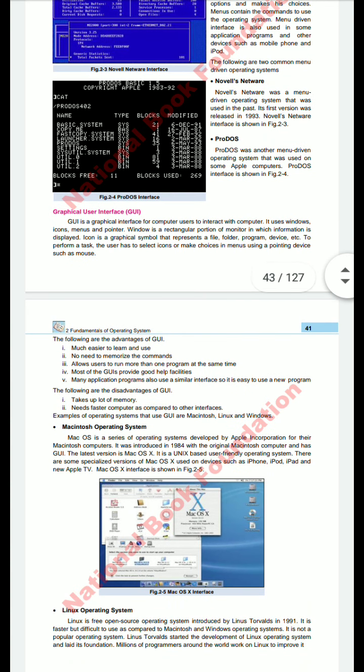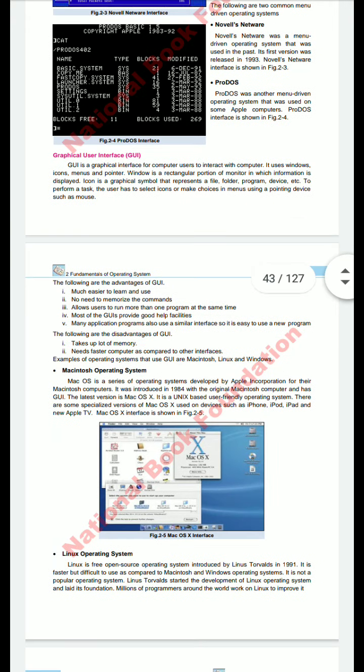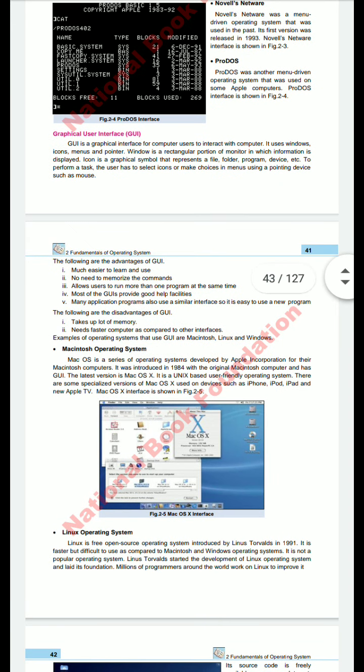Next is ProDOS. ProDOS was another menu-driven operating system that was used on some Apple computers. The ProDOS interface is shown in figure number 2.4. Last one is GUI, that is graphical user interface. It is the latest interface that we are using nowadays.